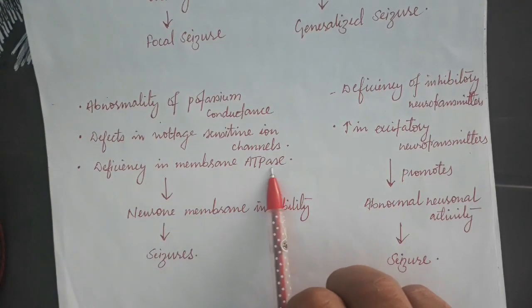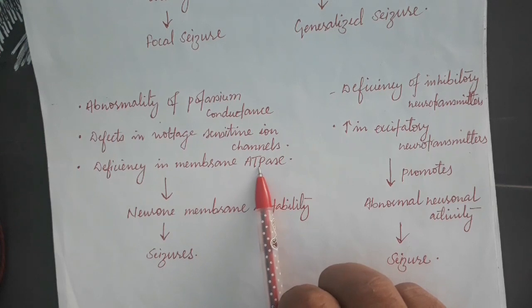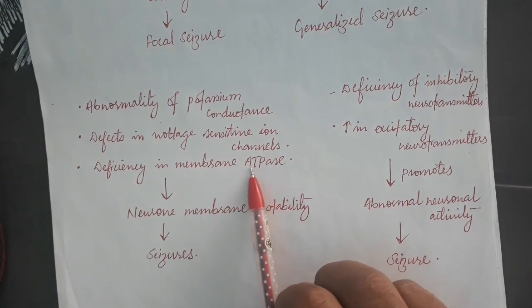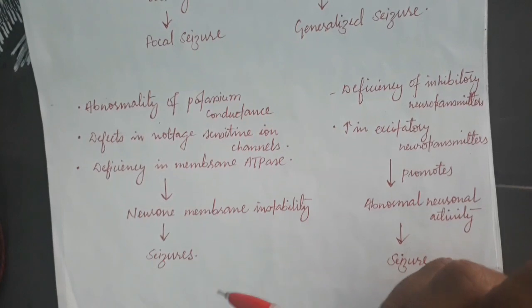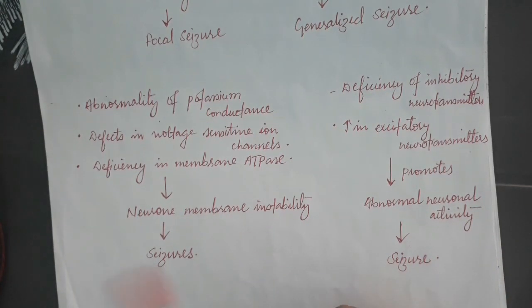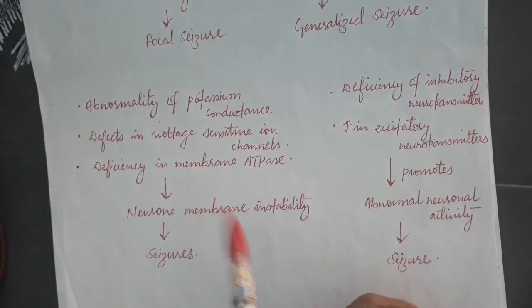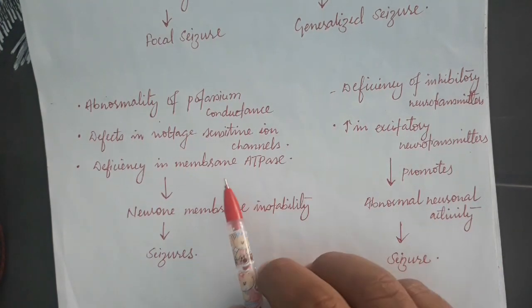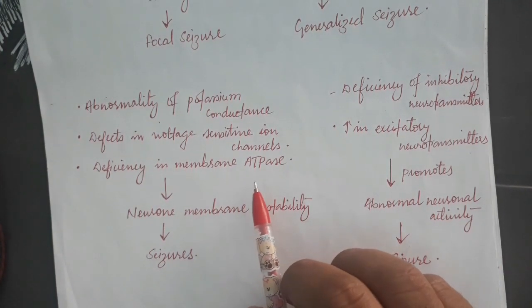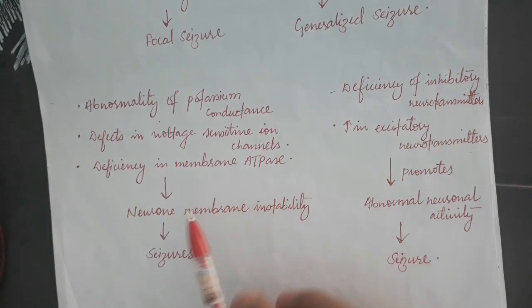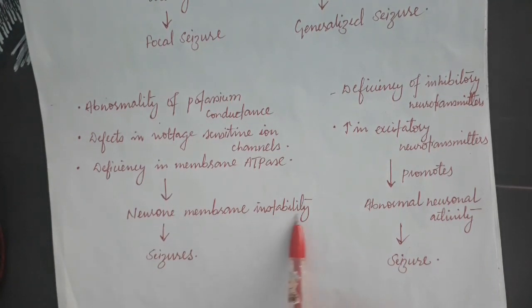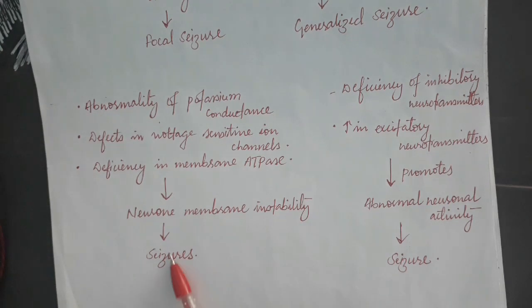Then deficiency in membrane ATPase. Membrane ATPase is the enzyme which is part of the sodium pump. We know that it is called Na plus K plus ATPase. So if there is a deficiency, then that sodium pump is not operating correctly. So influx and efflux of sodium and potassium will not be proper, and that disturbs the polarization and depolarization, and neuron membrane instability will occur, and that leads to seizure.